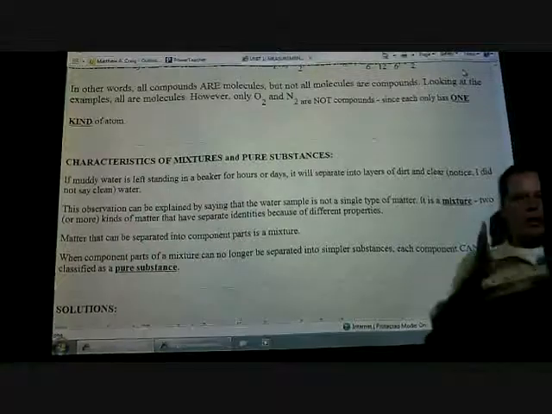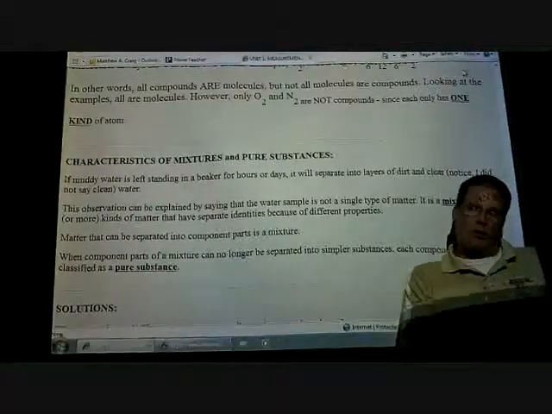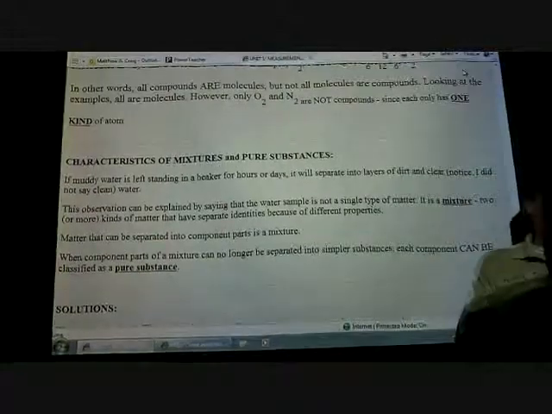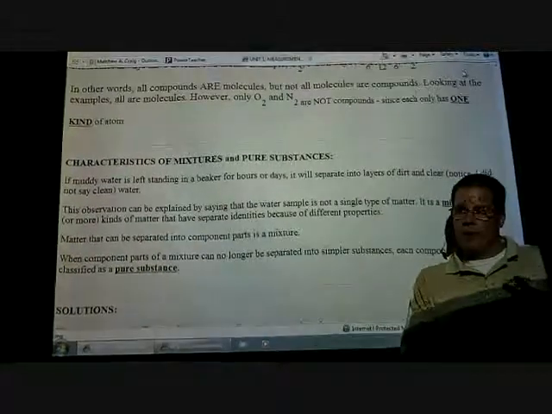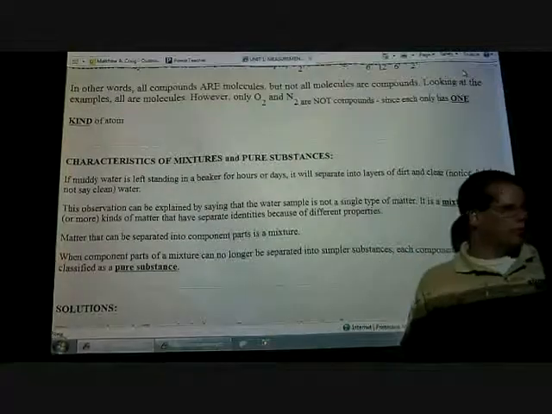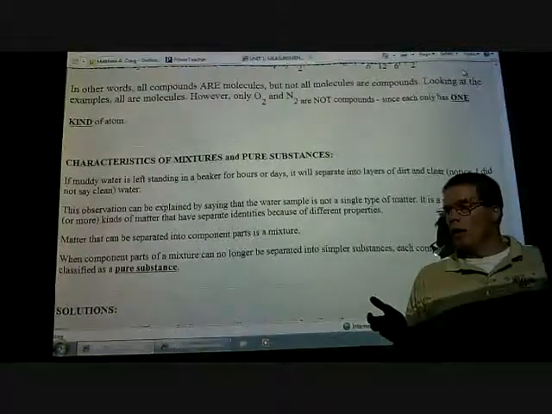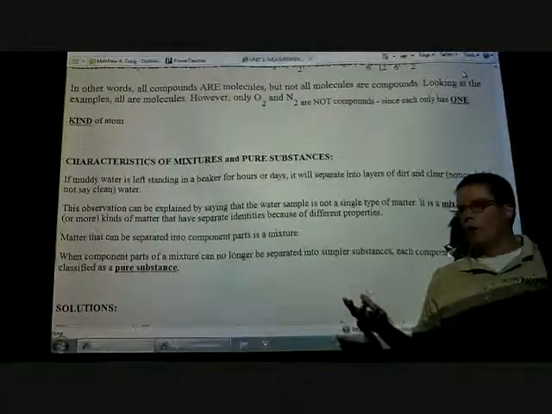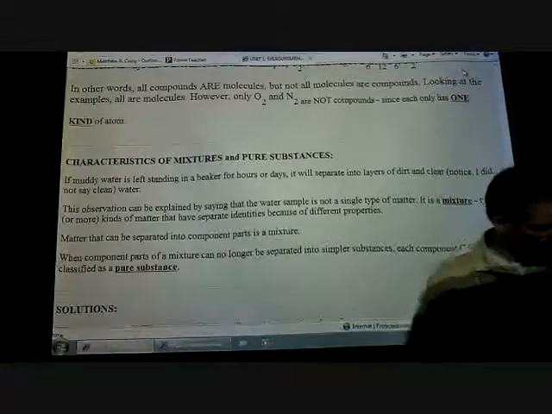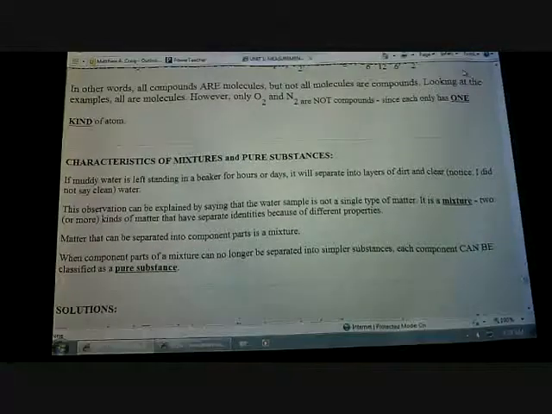So if it's one kind, whether it's a solid, liquid, or gas, it can be considered a pure substance. And it doesn't have to be just a single thing. Oftentimes we say, oh yeah, I got pure gold. Well, that's one kind of atom. But I also could have pure sodium chloride, which is just sodium chloride in a compound or in a block. Does that make sense?